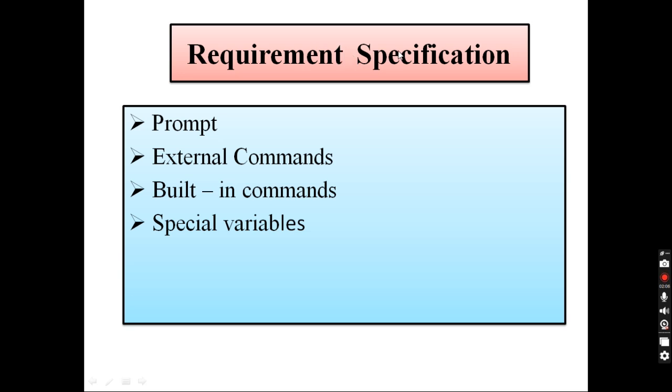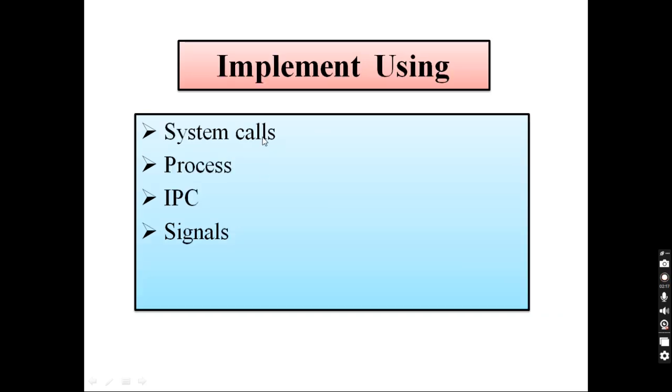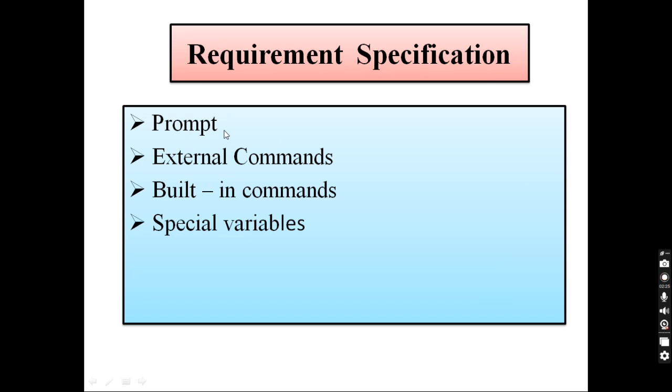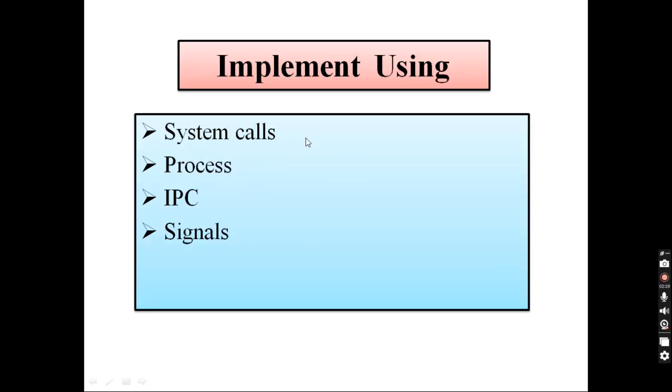So next we will see the requirement specification. These are the specifications that need to be implemented: the prompt, external commands, built-in commands, and special variables. We are going to implement all of these using system calls, processes, interprocess communication and signals.